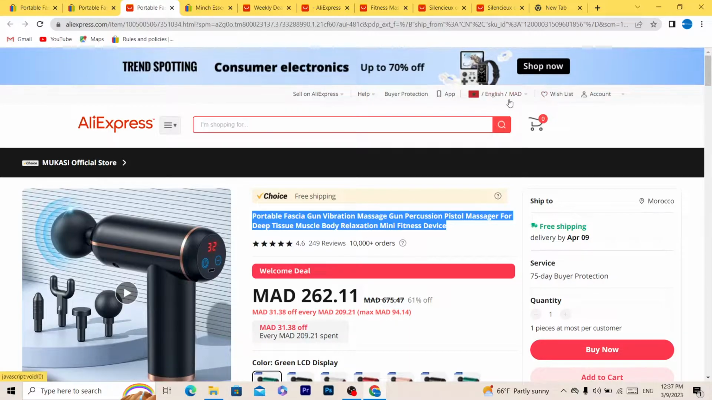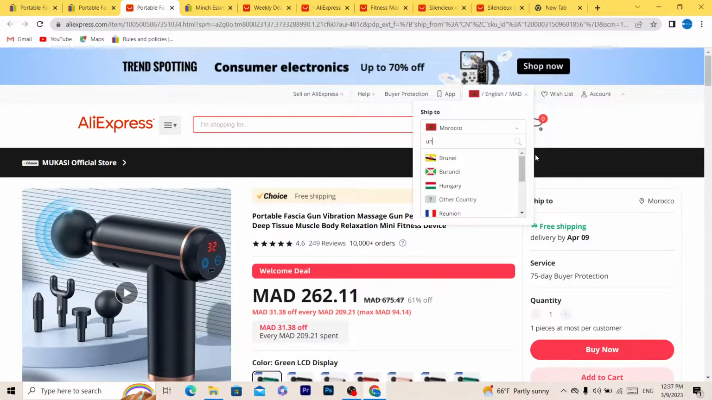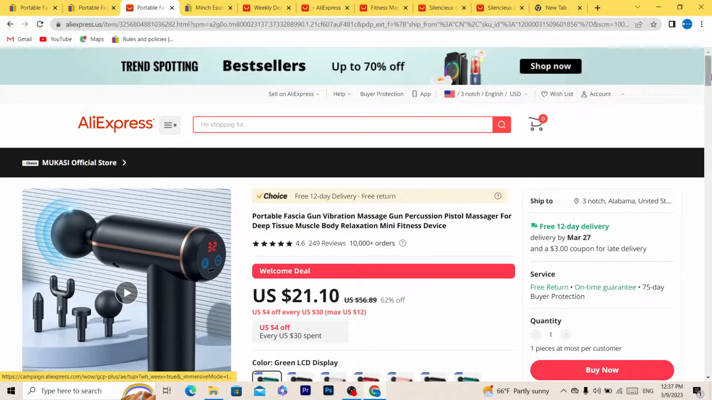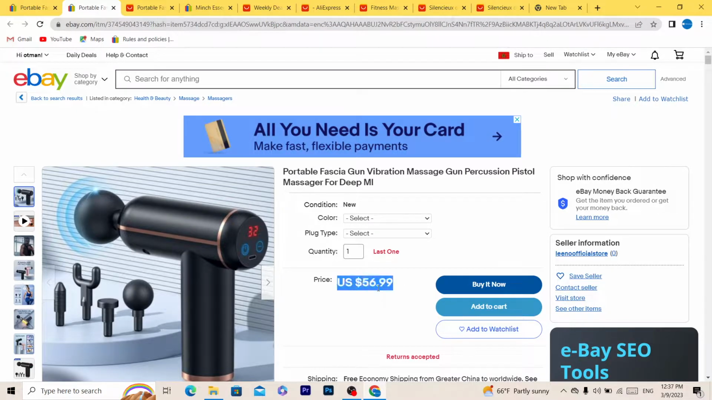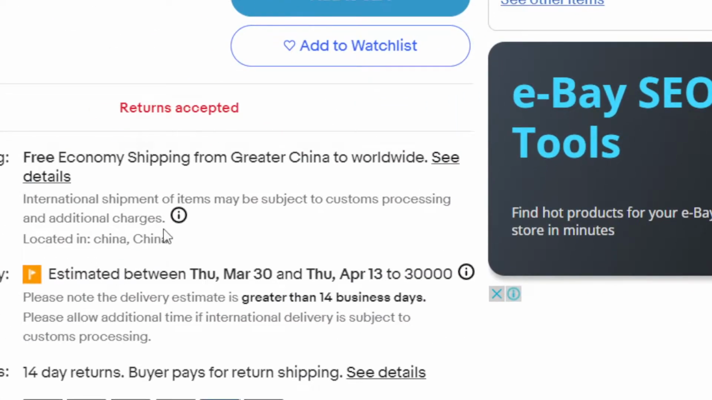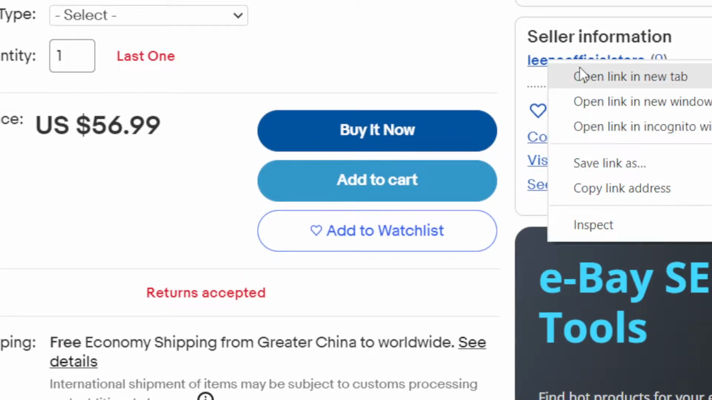It's selling for around $26, as you can see, $26 or $21, and this guy is selling it for $56. And this guy didn't sell anything. He didn't sell any product. Let's see if this guy is a dropshipper or not. As you can see, the location of the item is China. Let's see where this eBay seller lives.